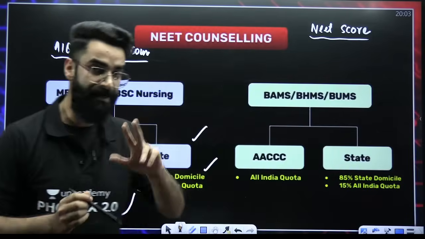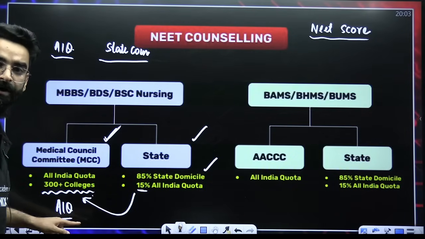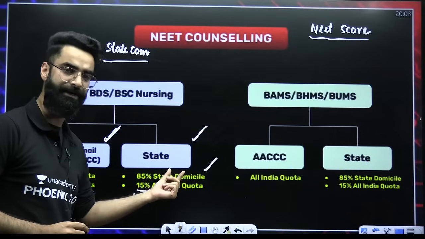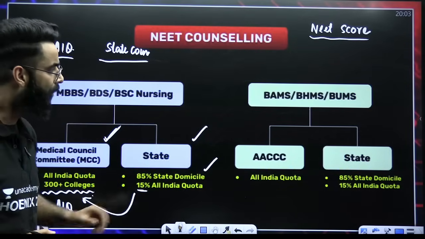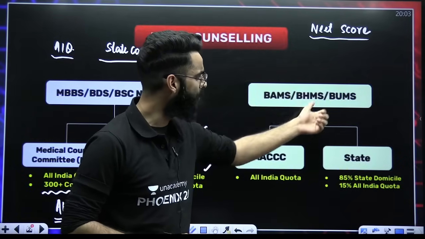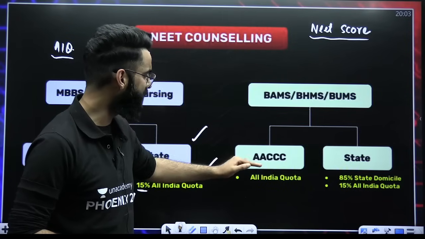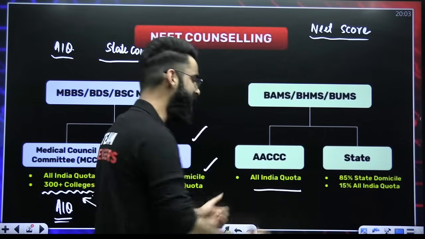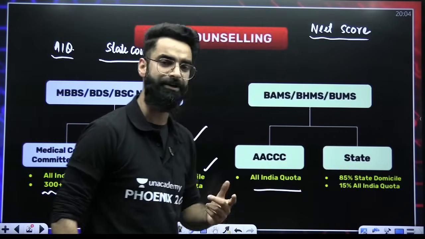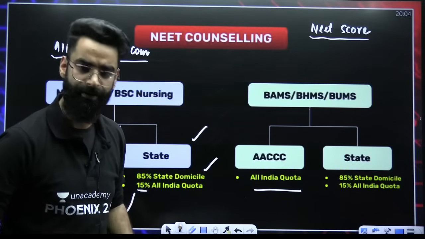Okay. So two types of counseling are there. One is done by MCC, which does the All India Quota counseling, and one is your state counseling, out of which 85% goes to the state domicile and 15% goes to the All India Quota. Now, when it comes to the other courses like Ayurveda, Homeopathy, Unani Medicine, again you have two types of counseling here. One is the All India Quota counseling, which is done by AACCC. Then comes your state counseling, and again in state counseling you have 85% state quota and 15% All India Quota, right?